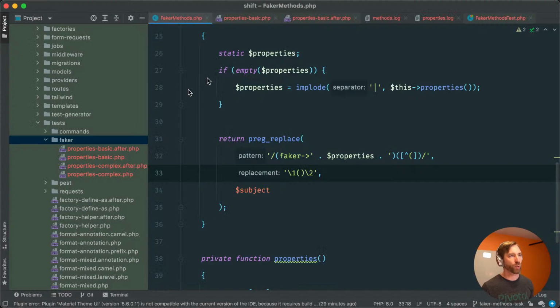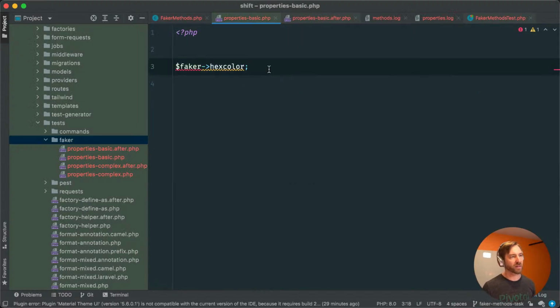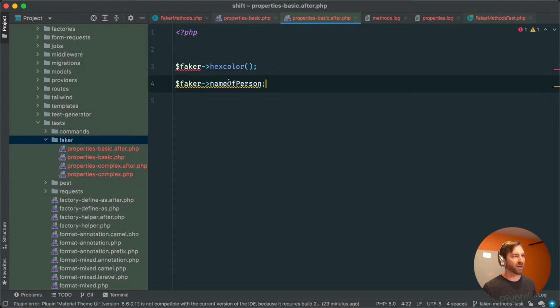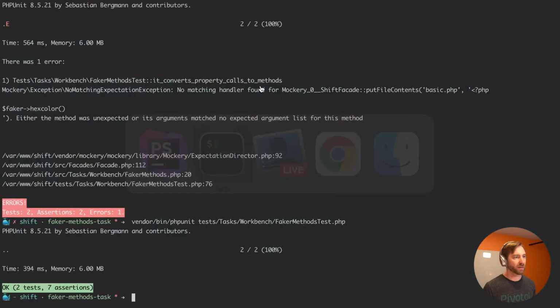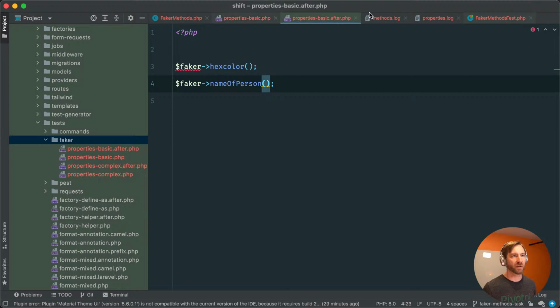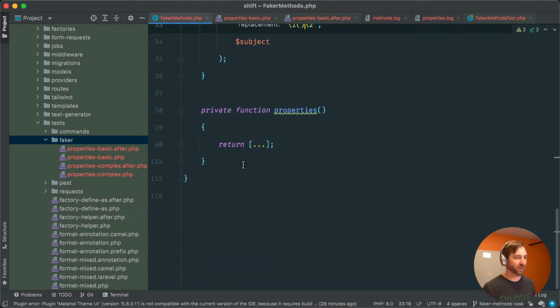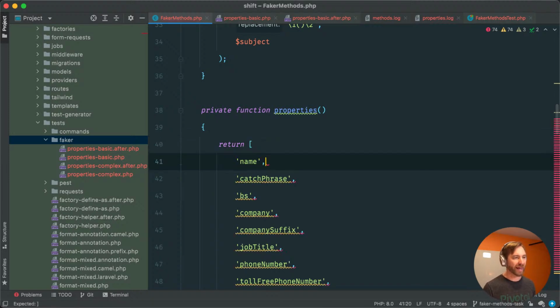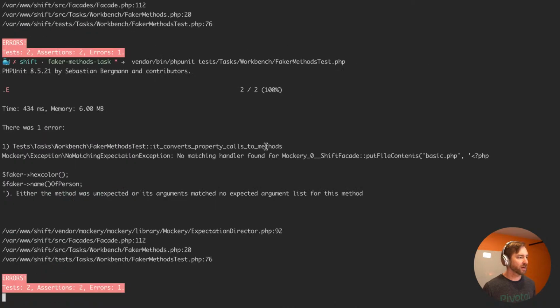So just a quick example, but let's demonstrate kind of breaking this. So let's say something like faker name of person, and we would expect this to be name of person, but this, okay, so if we went back to our faker methods, and in here we threw in, I don't think name is in here right now, so if we threw in name, I think we'll start to see what I'm getting at.